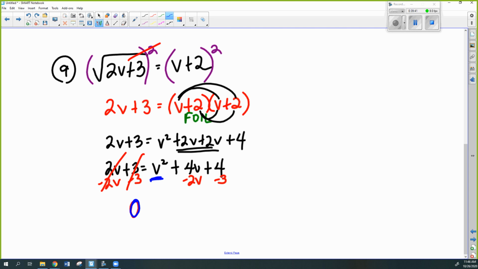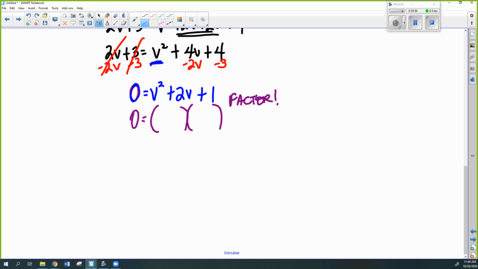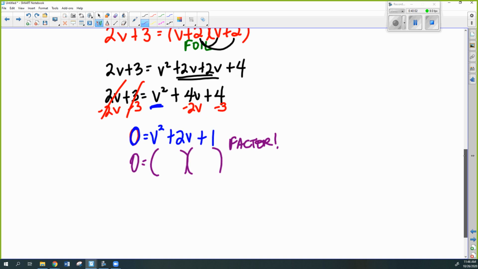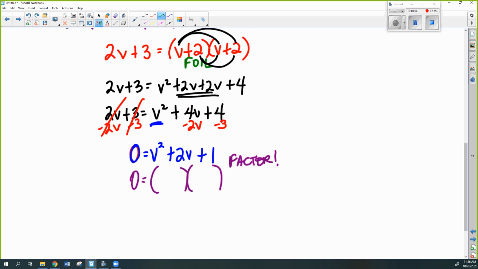And I get 0 equals v squared plus 2v plus 1. And then I'm going to have to factor. And remember, that's where you make the double parentheses. And this time we're going to find two numbers that multiply to be positive 1 and add to be positive 2.